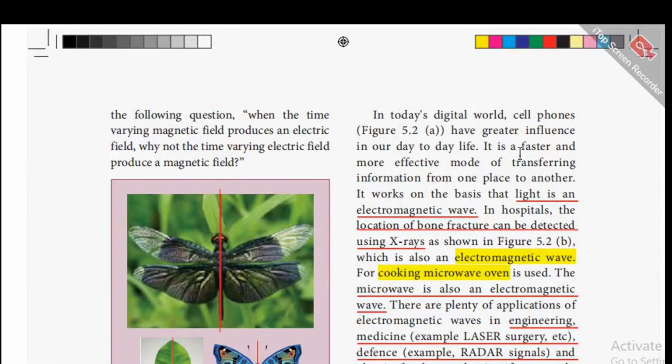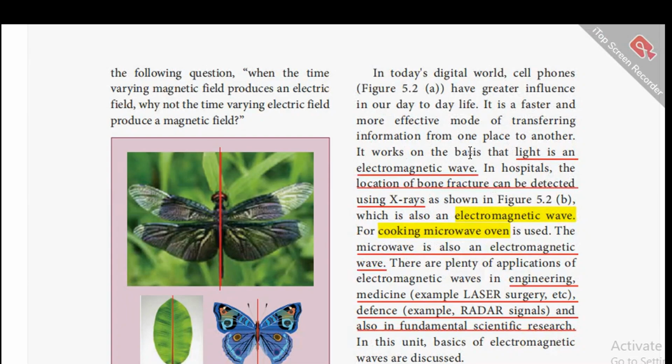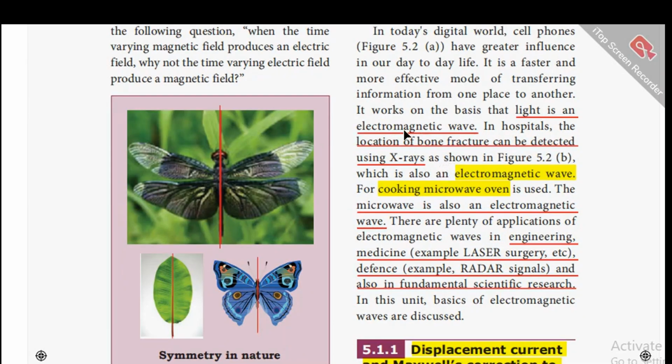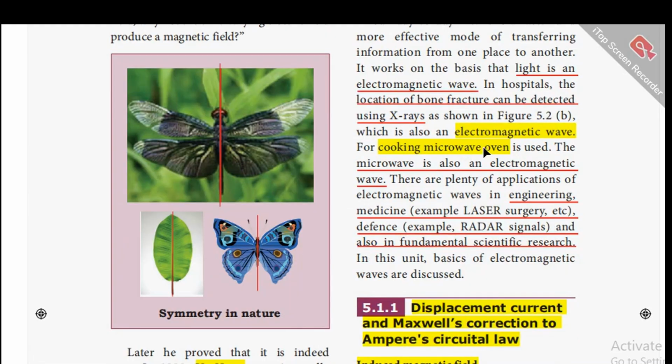So in today's digital world, cell phones have a greater influence in our daily life. It is a faster and more effective mode of transferring information from one place to another. It works on the basis that light is an electromagnetic wave. And in hospitals, the location of a bone fracture can be detected using X-rays, which are also electromagnetic waves. And in cooking also, we are using a microwave oven, and the microwave is also an electromagnetic wave.